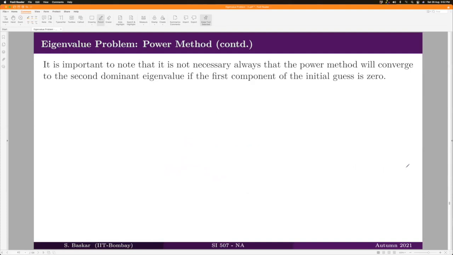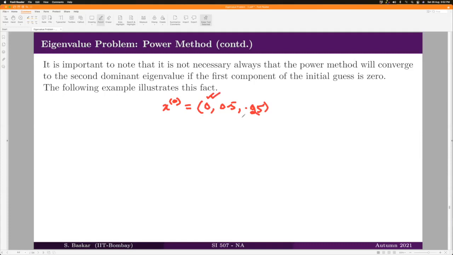Again, I emphasize: who will decide to which dominant eigenvalue your power method converges? It is not the first coordinate of the initial guess that we take, right? In the last example, we took the initial guess to be 0, 0.5, 0.25. Do not confuse that just because you took the first component as 0, it converges to the second dominant eigenvalue. That was not the key parameter which decides to which dominant eigenvalue your sequence converges. Rather, whether C1 is equal to 0 or not is what decides.